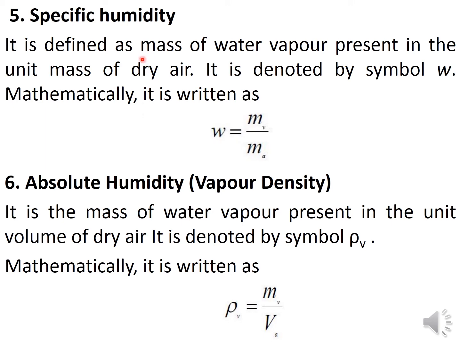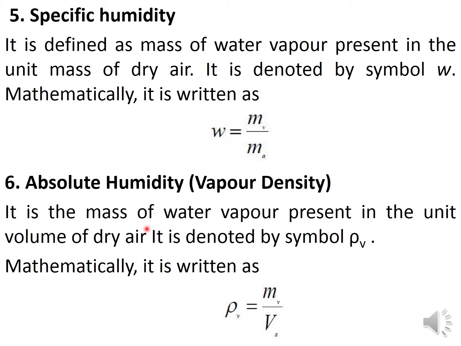From this, these are very important, and so many times they have asked to define specific humidity, absolute humidity, relative humidity and other things. Specific humidity is defined as the mass of water vapor present in the unit mass of dry air. Suppose I have 1 kg of wet air, then how much mass of water vapor is present and how much mass of dry air, the ratio if I take, that is called specific humidity. See here, mass of vapor and mass of air. So the mass of vapor to the mass of air is called specific humidity, and it is noted as W.